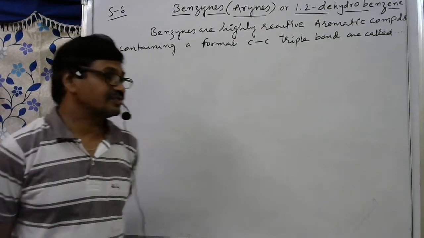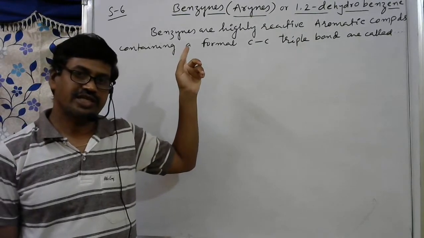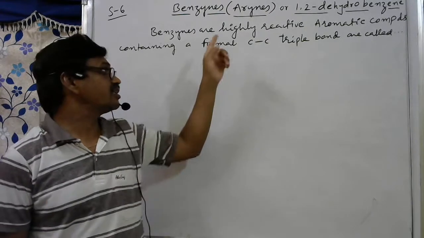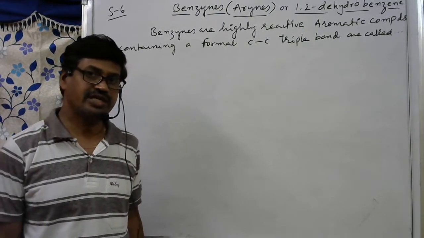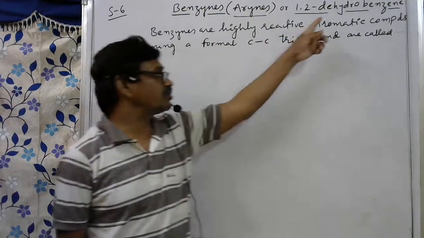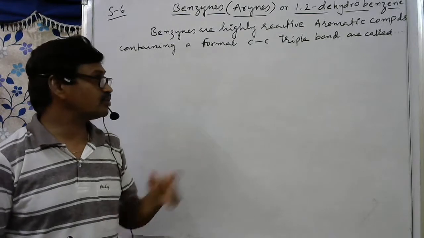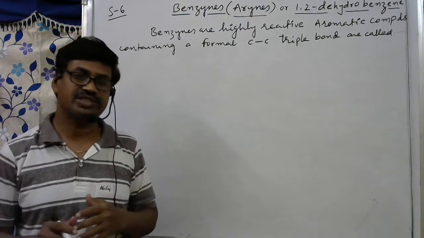Hi all of you. In this session, we'll discuss a highly reactive intermediate, that is benzyne. Benzynes, otherwise called arynes, or 1,2-dehydrobenzene. Dehydro means two hydrogens are eliminated from the 1,2 carbon atoms, so we can say it is 1,2-dehydrobenzene also.